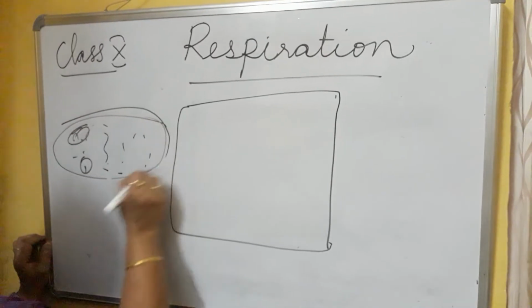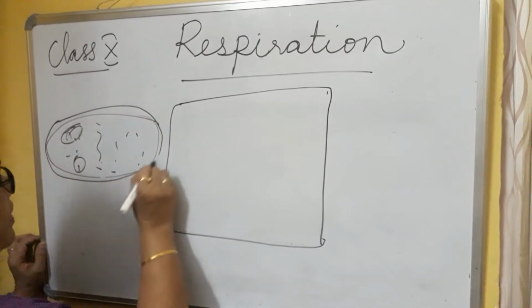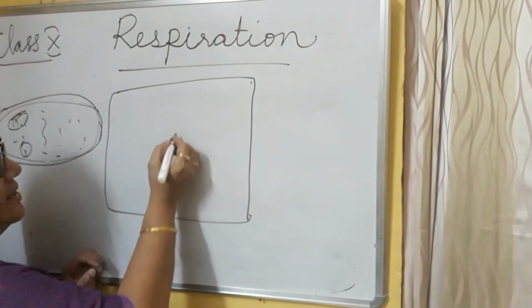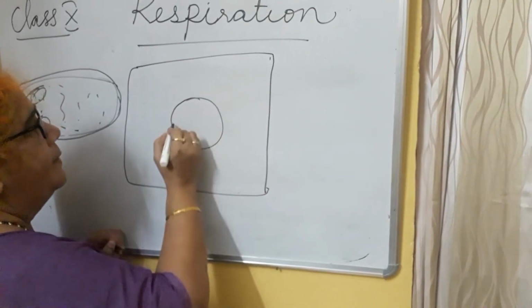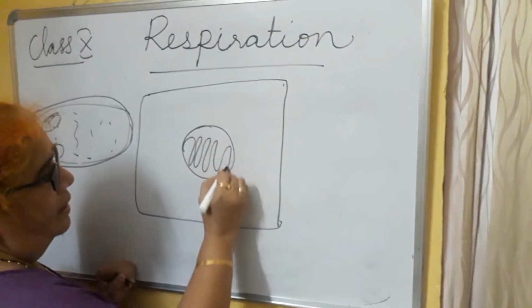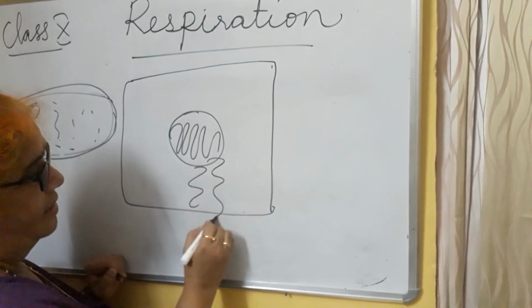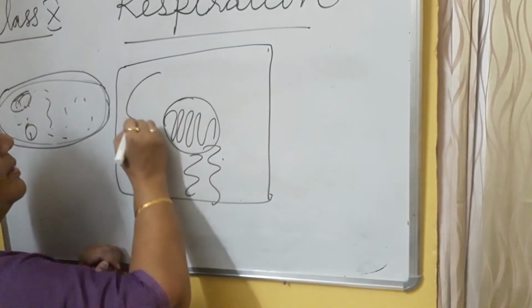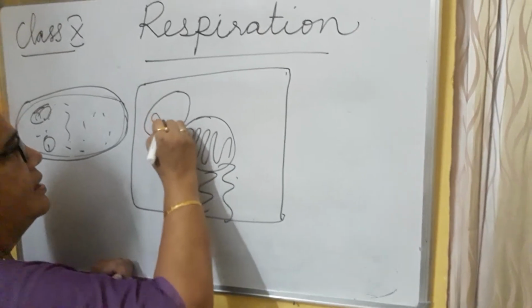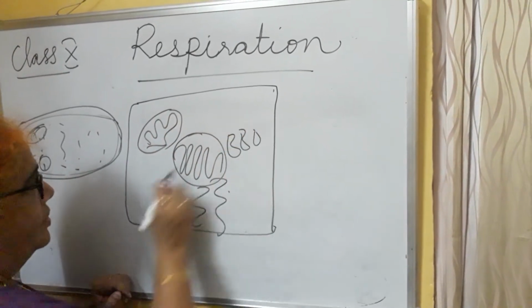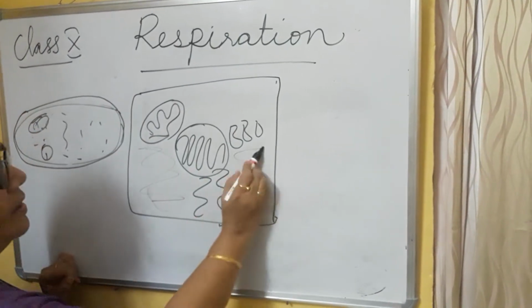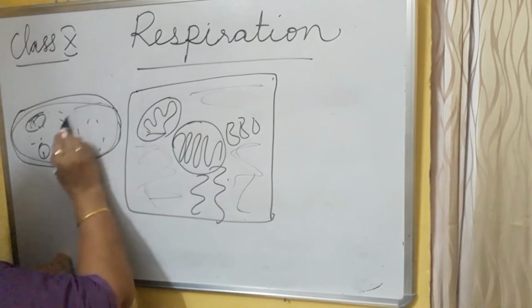this is a double membrane structure, and this is the eukaryotic cell, plant cell, animal cell, whatever it may be. Nucleus will be there, and there is no need to explain the cell structure now. Here the main thing is mitochondria will also be there, Golgi apparatus and all the structures. So this will be cytoplasm. Here also this will be cytoplasm.